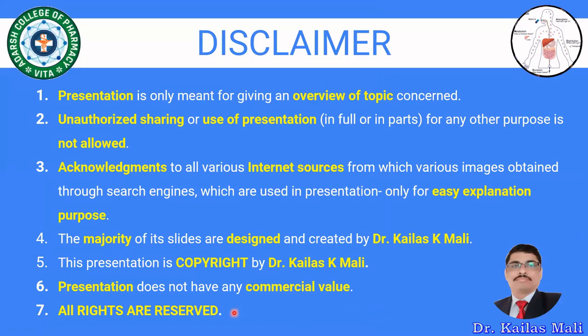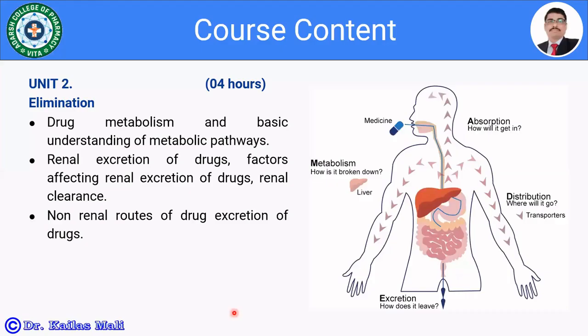Let us see the chapter content. So we are going to discuss the elimination chapter, drug metabolism and basic understanding of the metabolic pathway, then renal excretion of drug, then factors affecting renal excretion of drug and the renal clearance, and the non-renal routes of drug excretion of drugs.